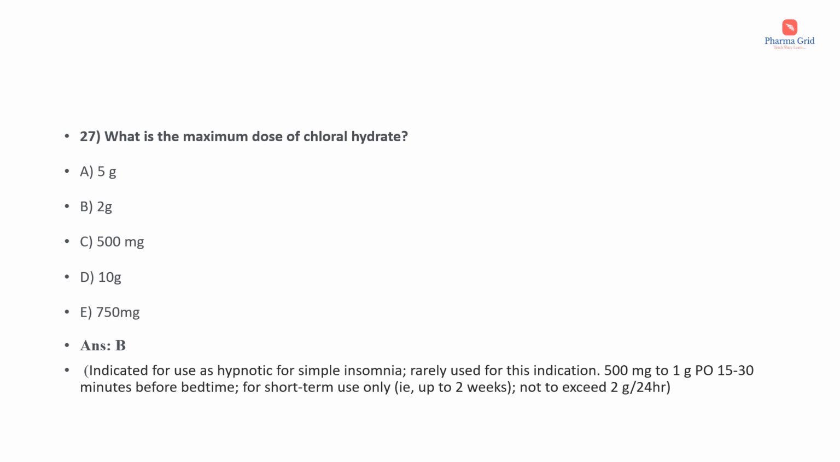Chloral hydrate is indicated for use as a hypnotic for simple insomnia, though rarely used for this indication. The usual dose is 500 milligram to 1 gram per oral, 15 to 30 minutes before bedtime. For short-term use only, that is up to 2 weeks, and not to exceed 2 gram per 24 hours.